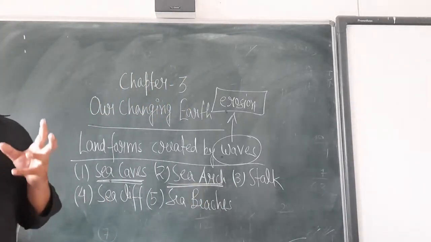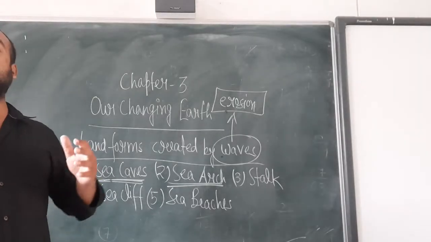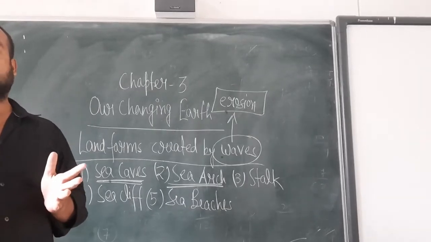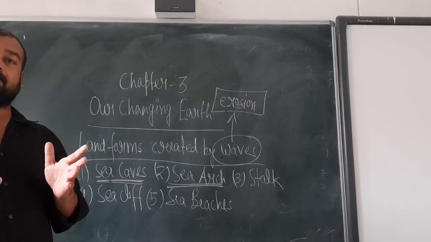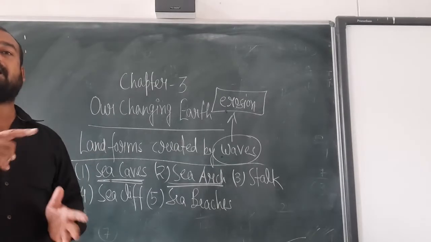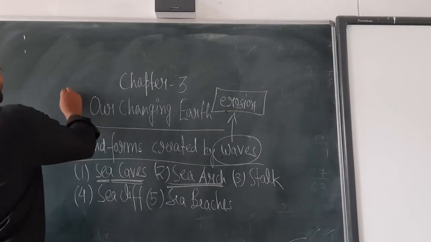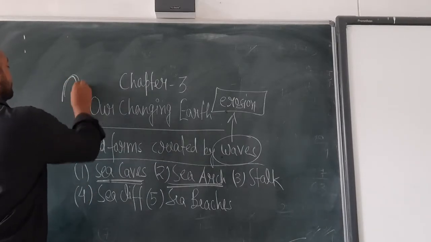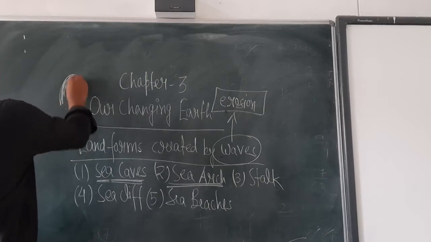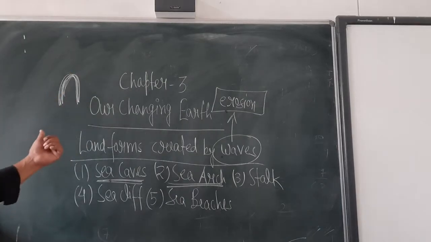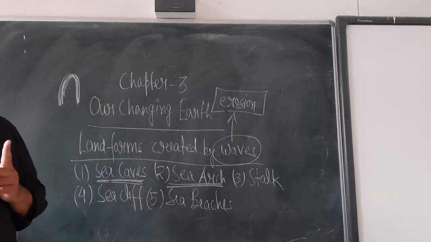Second one is the sea arch. Sometimes the erosion process of the sea waves is very high. Because of that, an arch-like structure, an inverted U-type of structure, is created. This is the sea arch.